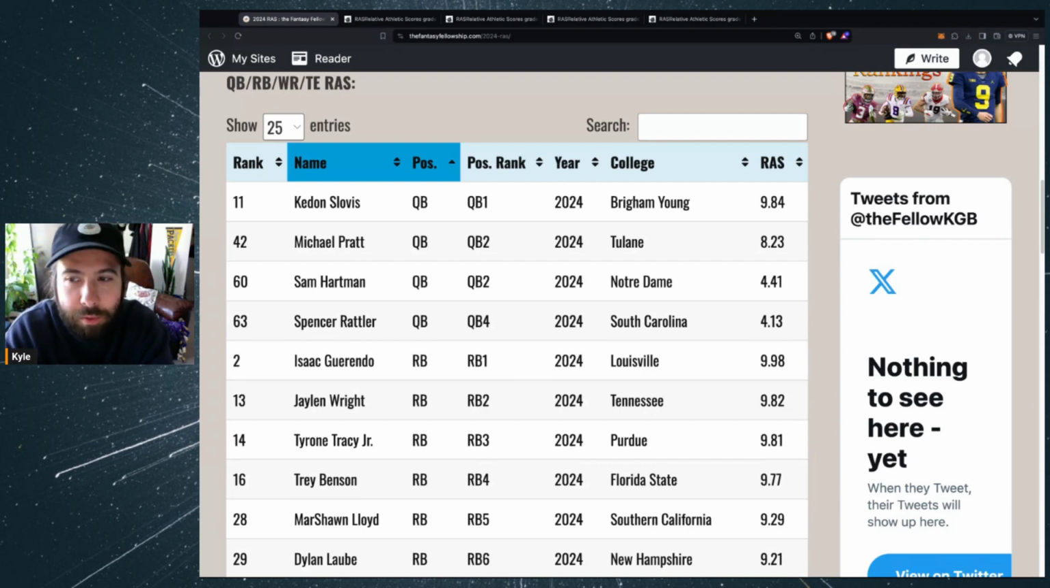Cadan Slovis, though, proved to be pretty athletic, 9.84 RAS score. Michael Pratt, 8.23. Sam Hartman, 4.41. And Spencer Rattler, only 4.13. So pretty devastatingly low scores for these QBs.